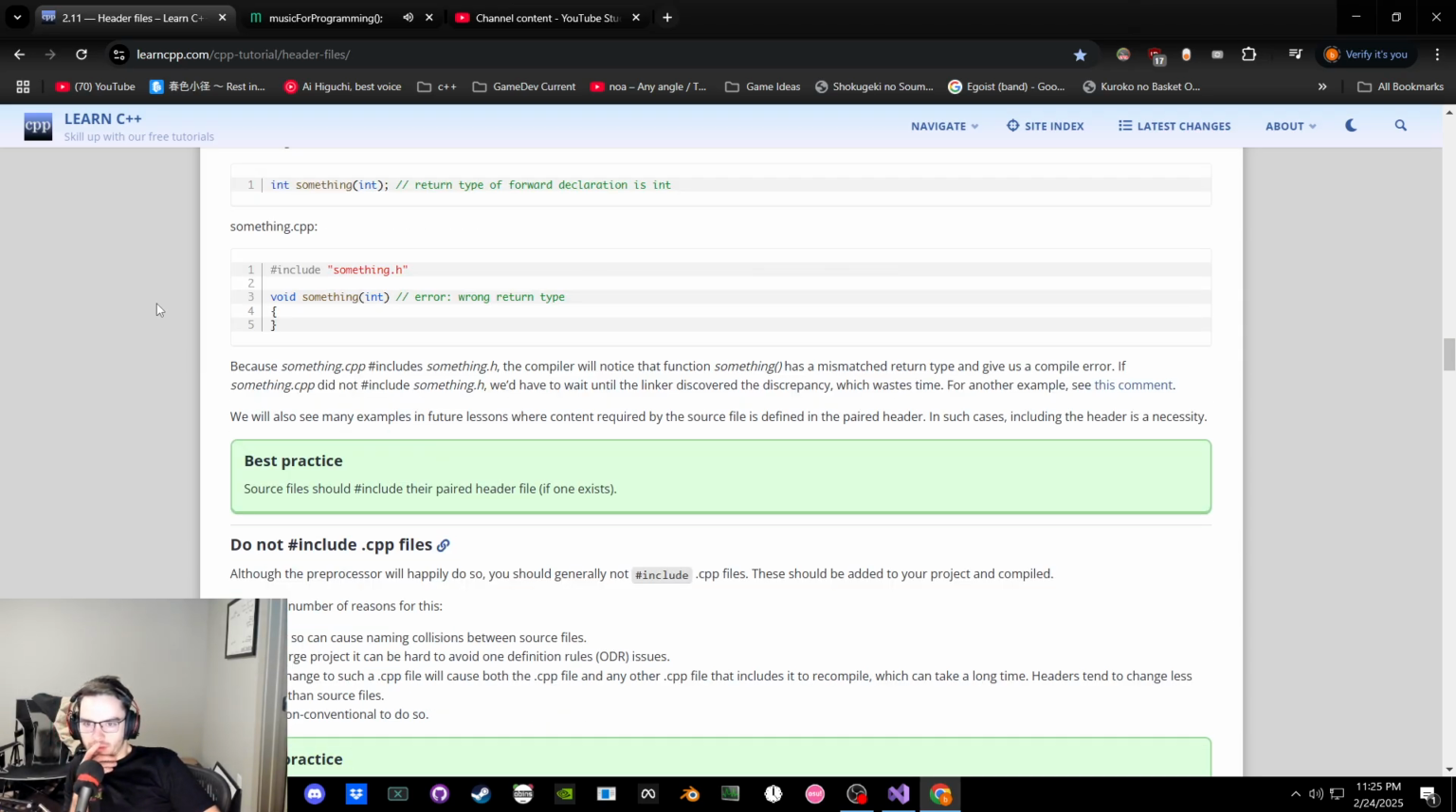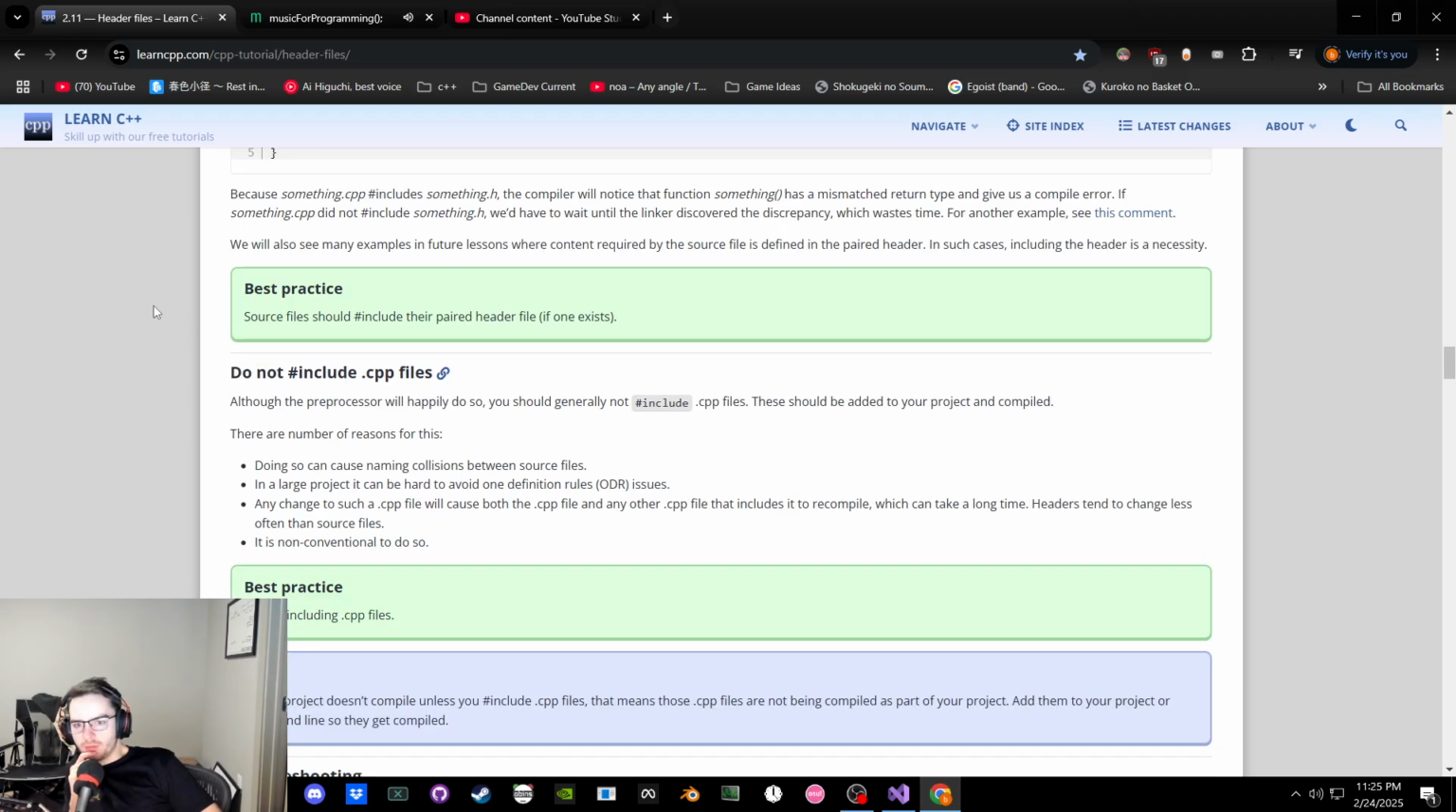Include a paired header file. Okay. Do not include CPP files. It will happily do so. You should not. Why? Naming collisions. Okay, it makes sense because you've got two different files. You can't have I in both files. Can't have J in both files. I don't know, they're different scopes, so maybe, but not within the same scope, not within global scope.